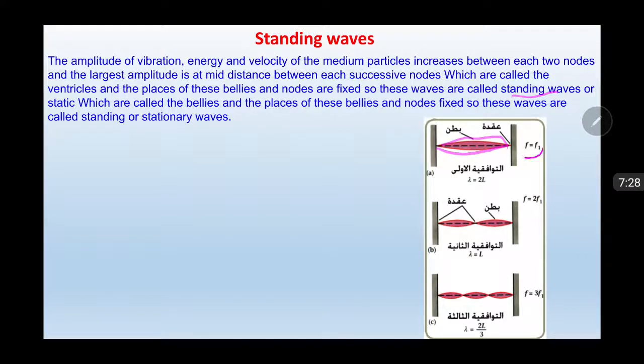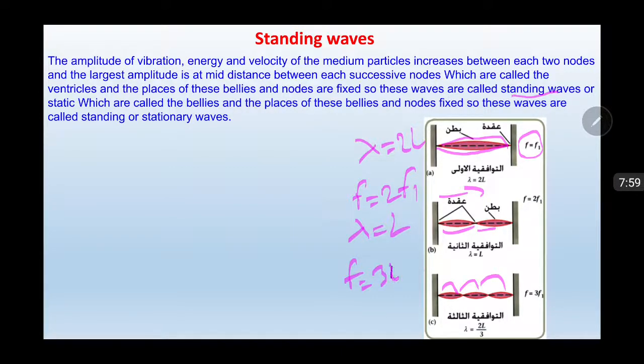For example, firstly, it looks like one wave. If you look at this figure, F equals F1, and wavelength equals 2L. But if you look at this figure, it has two waves, F equals 2F1 or wavelength equals L. If separated into 3, F equals 3F1 or wavelength equals 2L over 3.